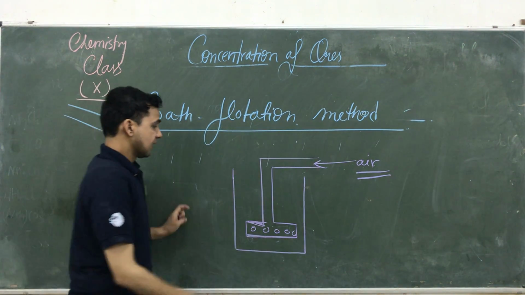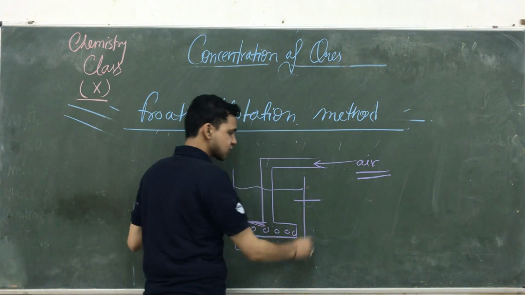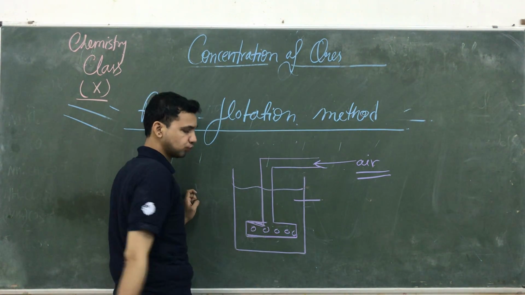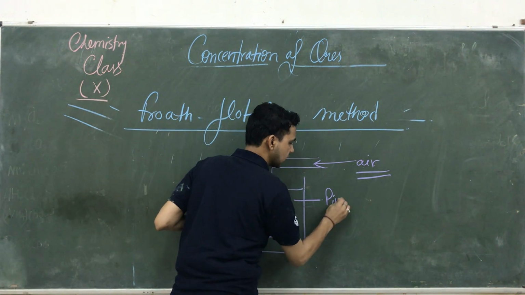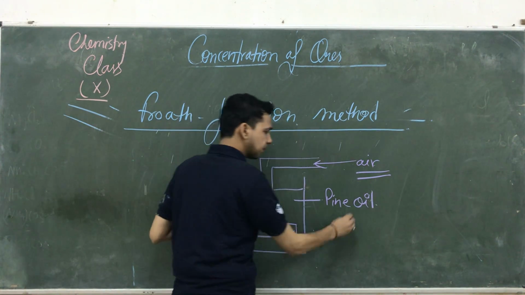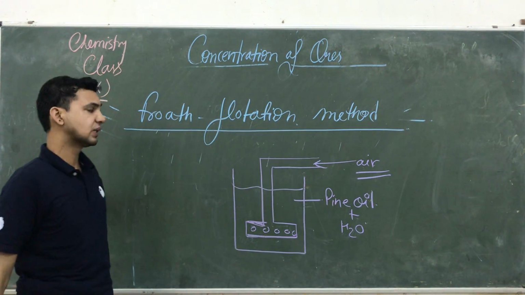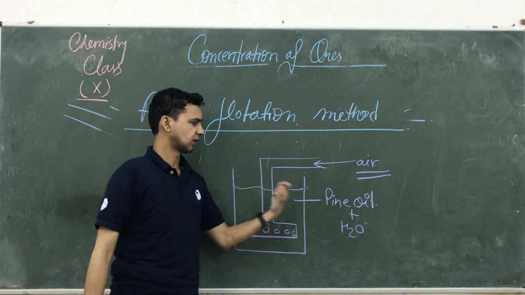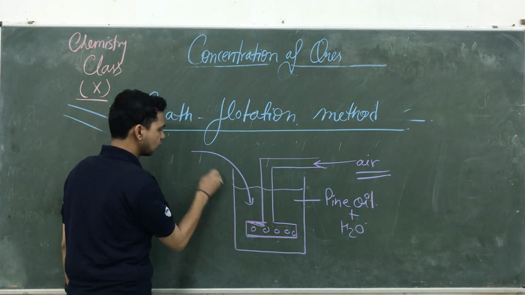Okay. That container is containing a solvent. It is helpful to remove the impurities from ore. It contains pine oil. Plus we are adding a small amount of water, and we make a slurry, a shake. Then we are adding ore.